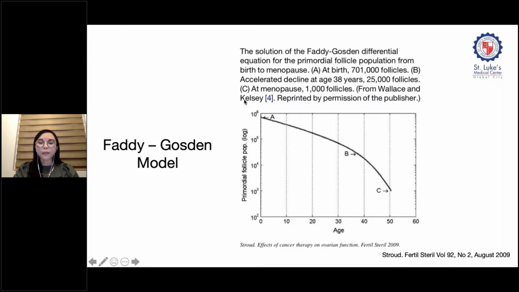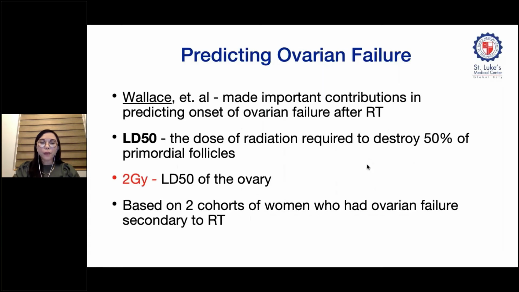As we all know, at any given age, the size of the follicle pool can be estimated based upon a mathematical model of decline. Here, the Faddy-Gosden model shows the natural decline in follicle numbers from birth to menopause. According to this, the population of follicles at birth is about 700,000, and it undergoes a steady exponential decline until about 38 years of age, wherein the decline accelerates until it reaches a population of about 1,000 at menopause.